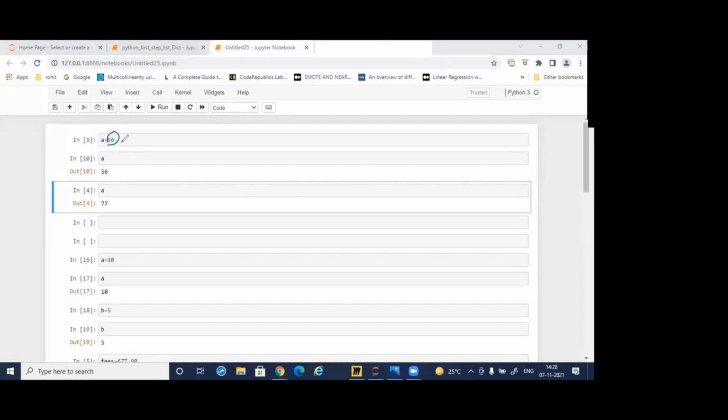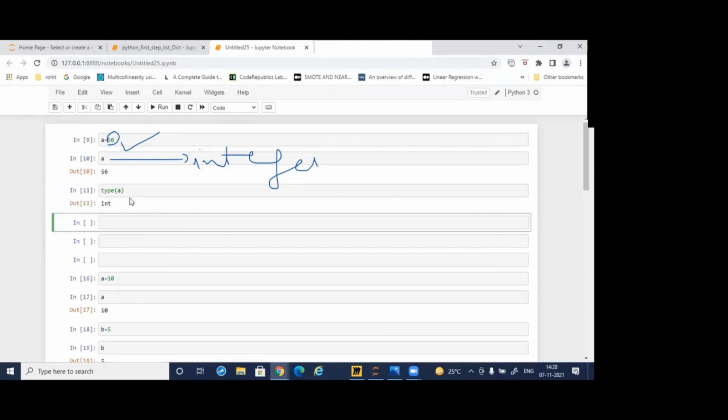So it means A is an integer data type, because Python knows it. And if I check, suppose I write here, what is the type of A? It says integer data type because Python is intelligent.